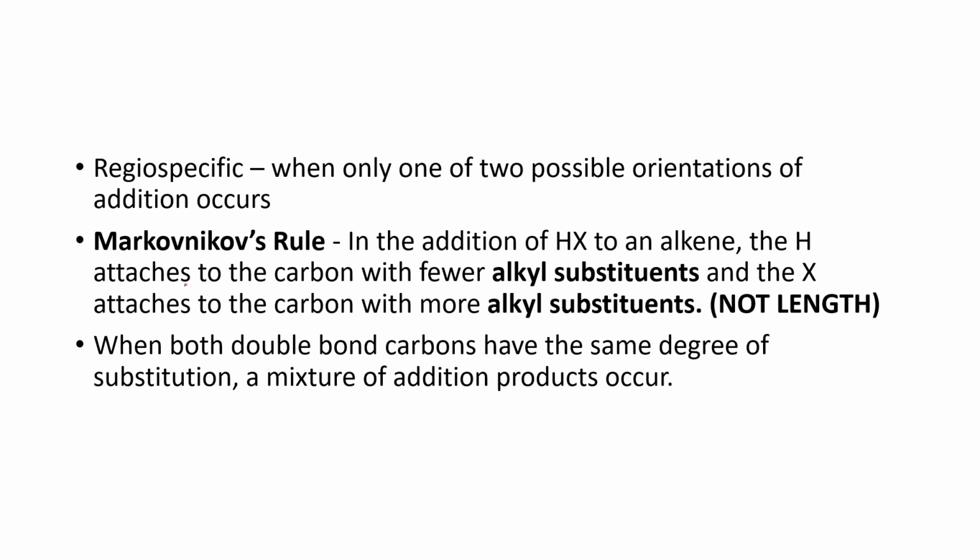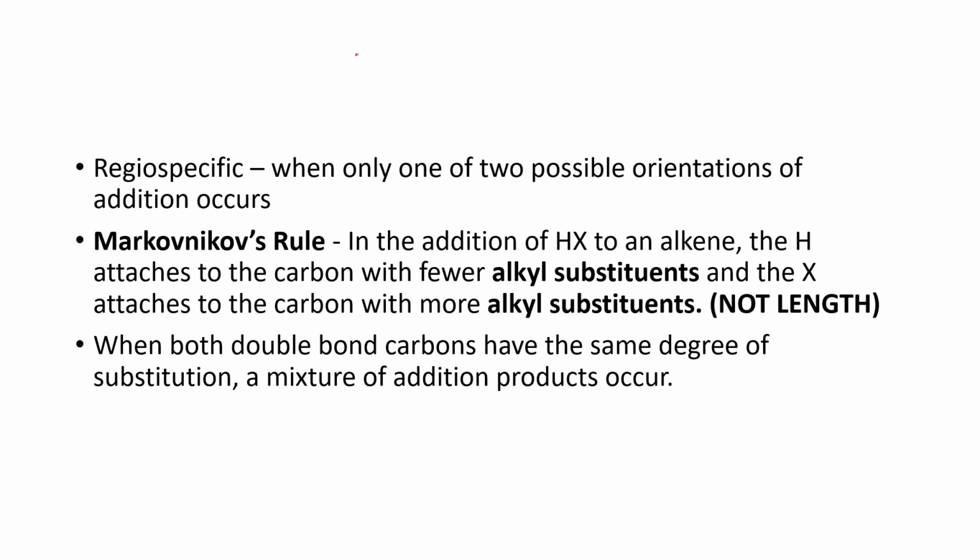Okay. So Markovnikov's rule is an example of a regiospecific reaction, when only one of two possible orientations of addition occurs. So Markovnikov's rule states that in the addition of a hydrogen halide to an alkene, the hydrogen attaches to the carbon with fewer alkyl substituents, and the halide attaches to the carbon with more alkyl substituents. When both double bond carbons have the same degree of substitution, a mixture of addition products occurs. Please take note, we are not talking about the length of the alkyl substituents. We are talking about the amount of alkyl substituents.